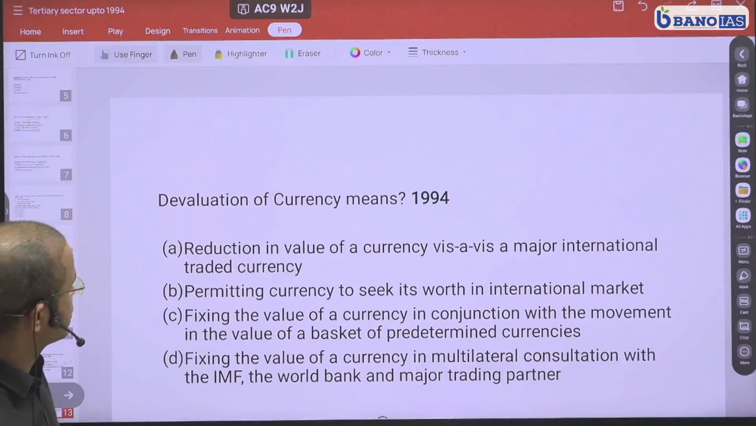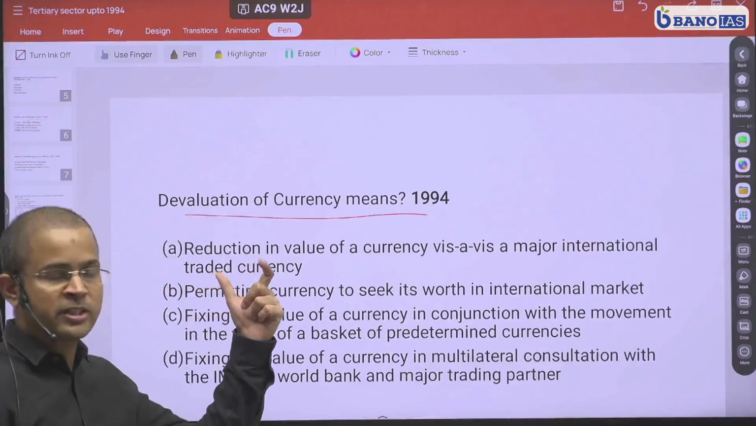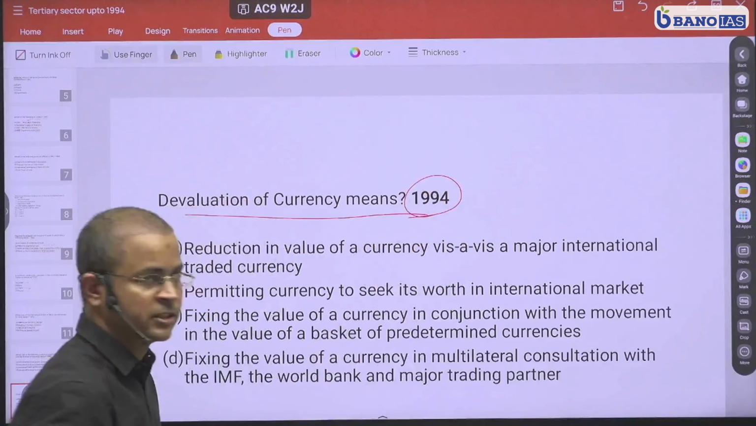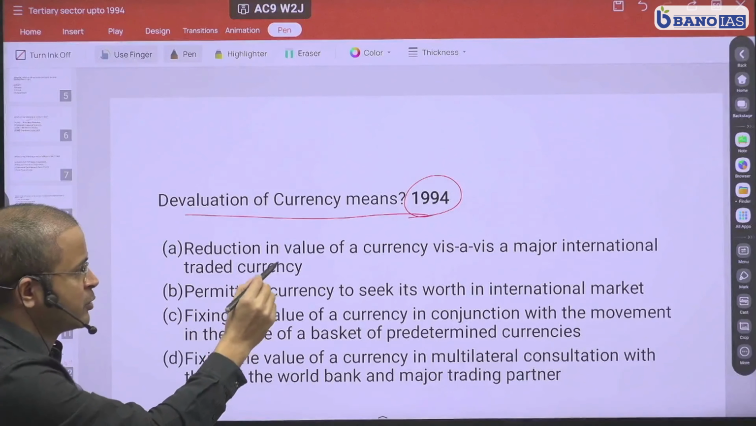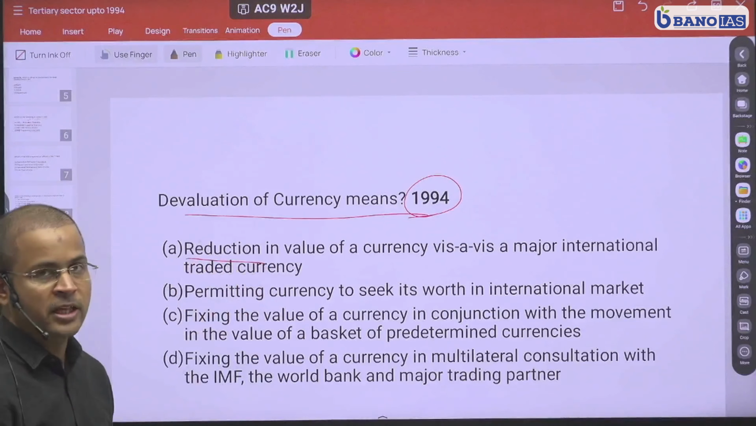Let's read this question here. Devaluation of currency means. Devaluation of currency का मतलब क्या है? This question came in 1990. Let's read this option. Reduction in value of currency vis-a-vis a major international traded currency. Reduction in value. That is your option A.